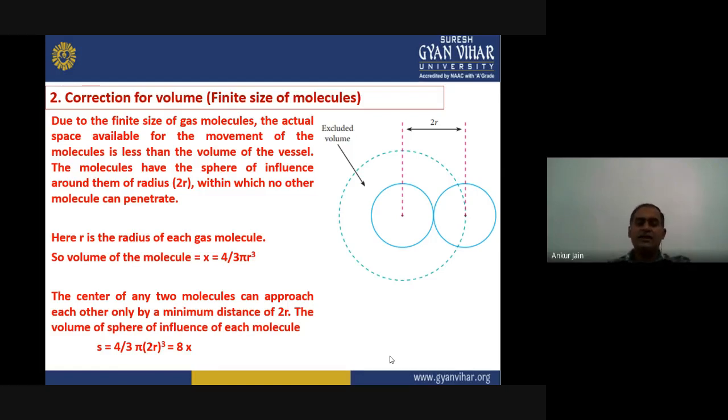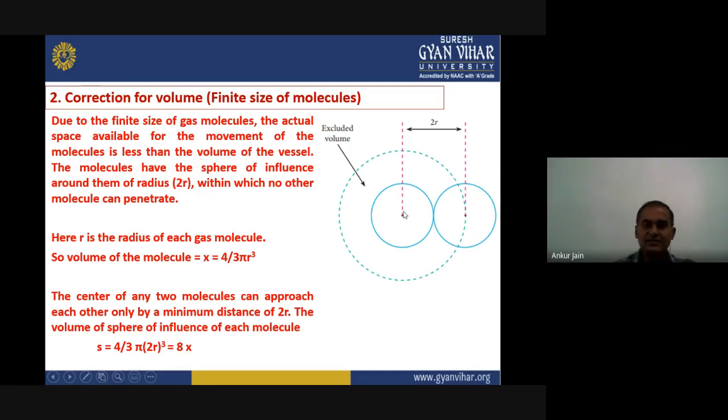So if we consider the molecules, for example, we are taking this molecule, that molecule can be striking with another molecule, and that's why there is one sphere of influence around each molecule where no other molecule can penetrate. For example, this is the first molecule, this is the second molecule.